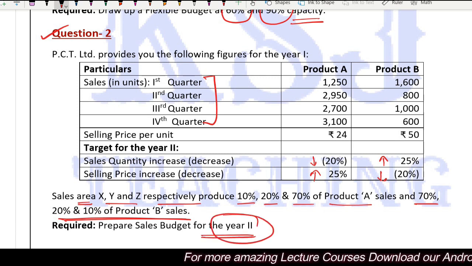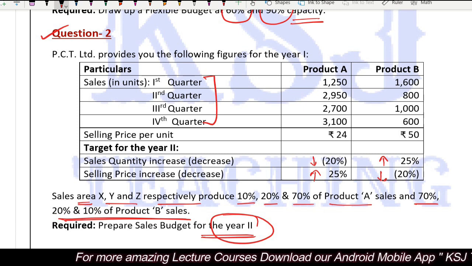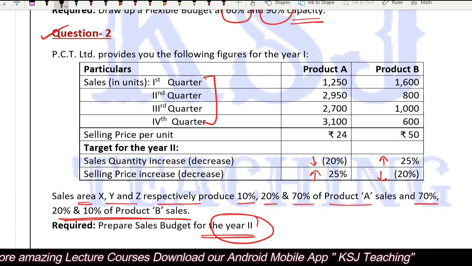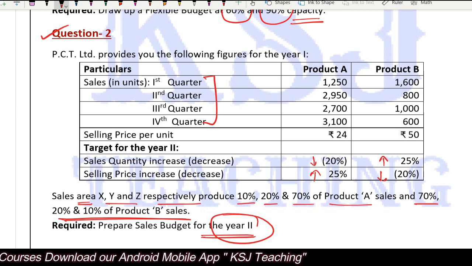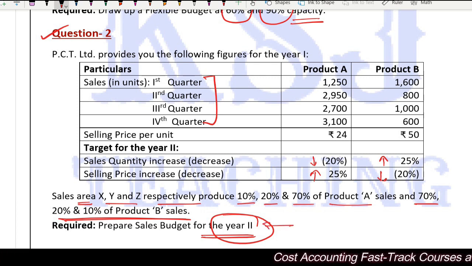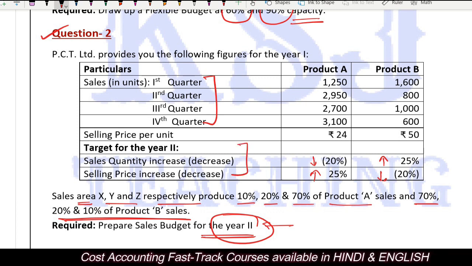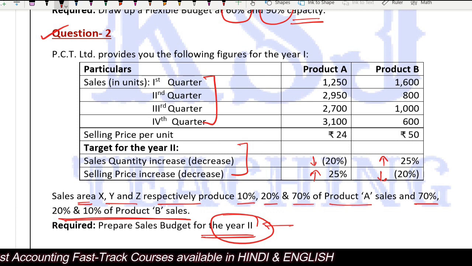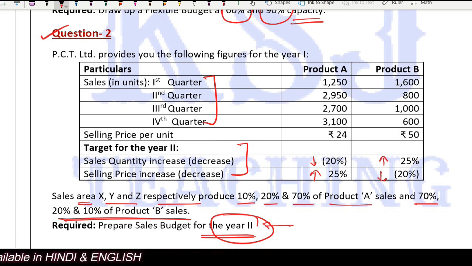Sales budget, now we can prepare it time wise, that is quarter 1, quarter 2, right? And also area wise, that is X, Y and Z, right? So we need to prepare it for the year 2. Some of the targets are given for the year 2. Considering the targets for this year, you have to prepare the budgets.